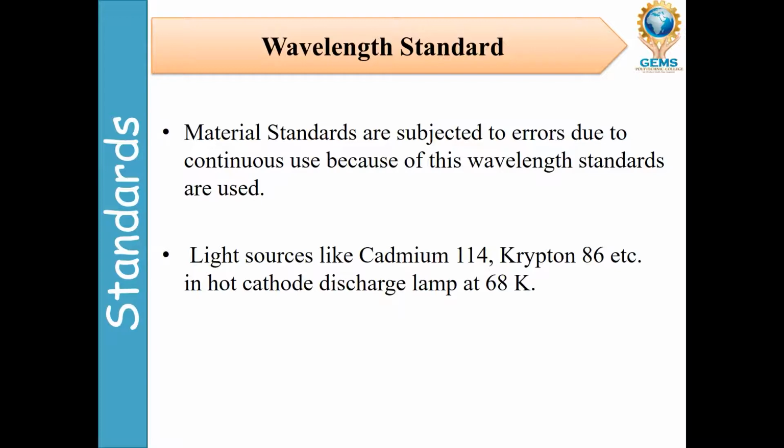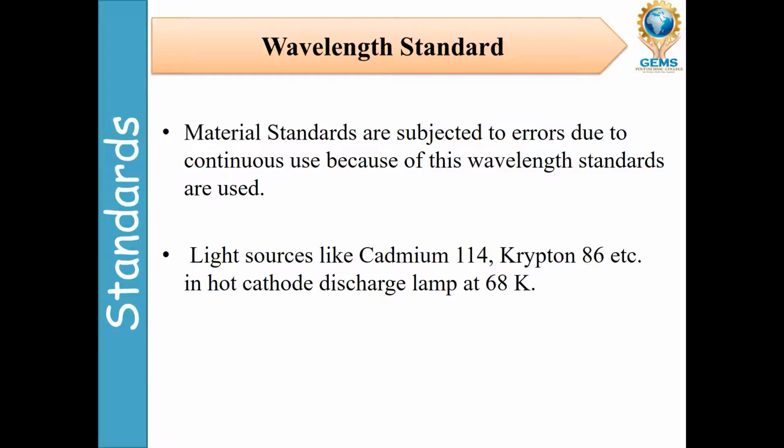Nowadays we are not using the measuring tape and everything; it is like wavelength standard equipment. Suppose you want to measure the room size or the area. You can stand at one end and switch on the wavelength standard equipment.